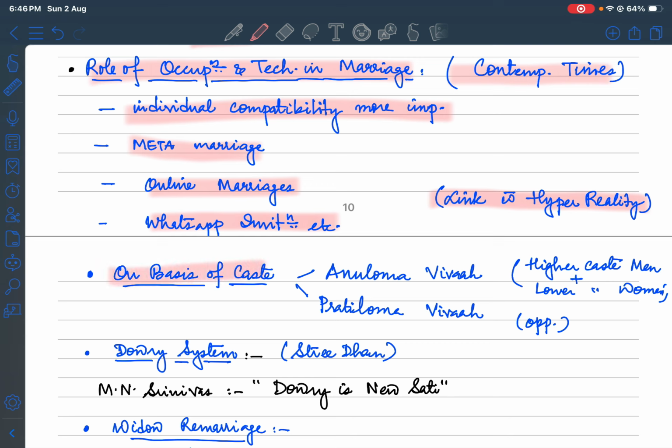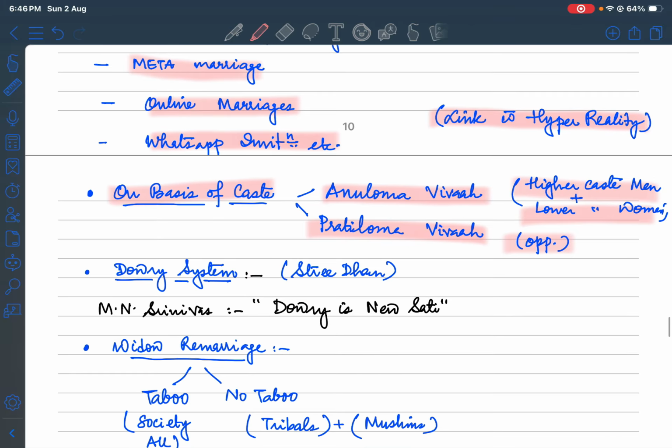So on the basis of the concept of caste, we are seeing it in the form of Anulom Vivah, and in the form of Pratilom Vivah. In Anulom Vivah, we are talking about higher caste men plus lower caste women, and the opposite way it is for Pratilom Vivah. Dowry system, again, has been a term that has been linked with Stridhan. M.N. Srinivas calls it in a different format. Dowry is the new sati, right?